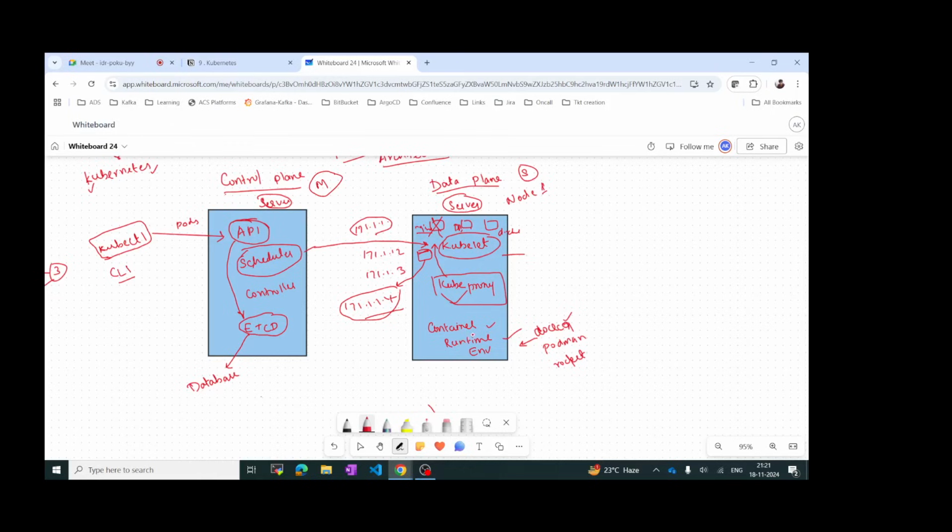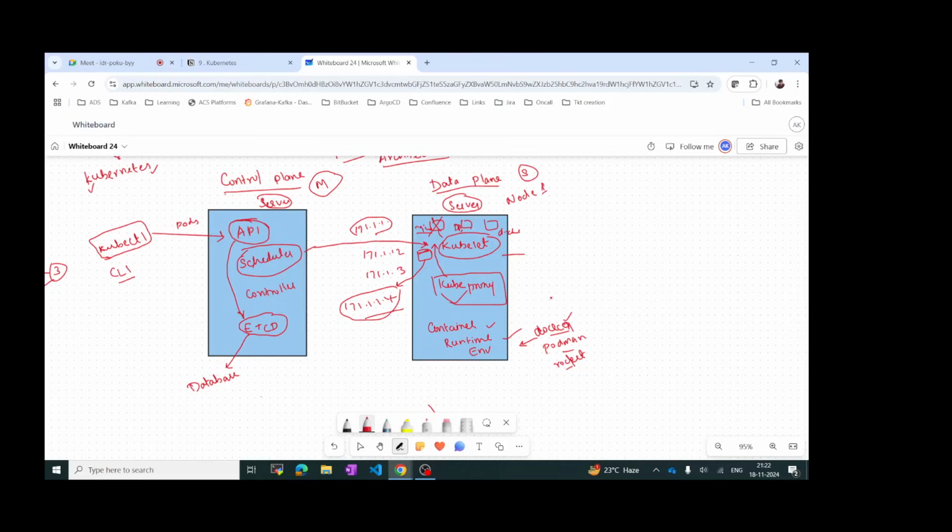And then we have something called container runtime environment. What is container runtime environment? To run the pods we need a container runtime environment, that is Docker. It is not mandated to use Docker, we have different components like Podman and Rocket as well, so you can use anything. So this is the Kubernetes architecture.